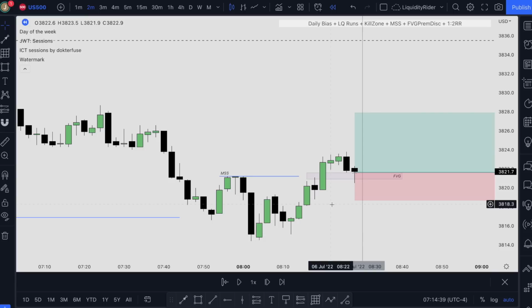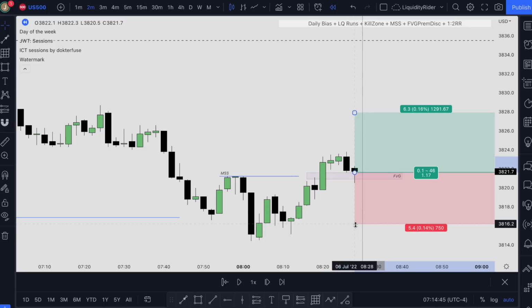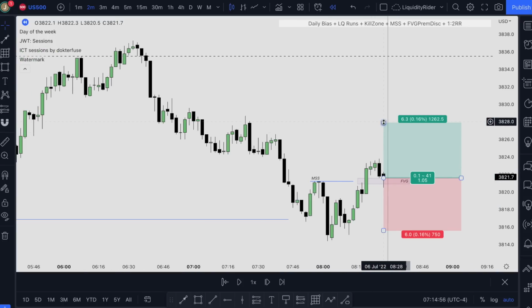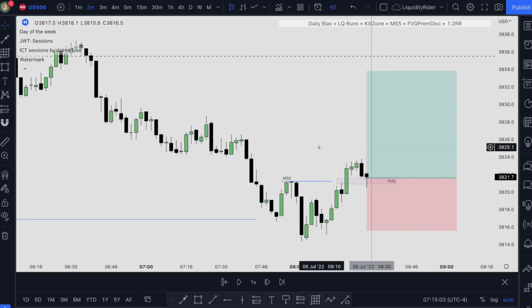And we do not want price to trade below these order blocks, so we'll place our stop loss around here. And we'll be targeting our 1:2 risk to reward ratio right over here. So let's see how the price plays out.